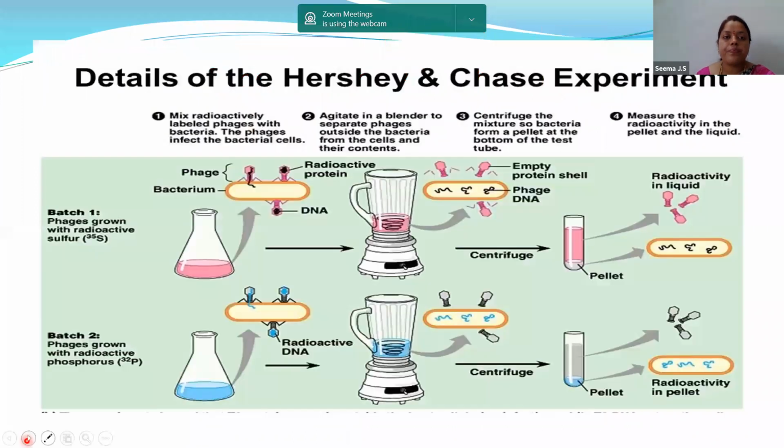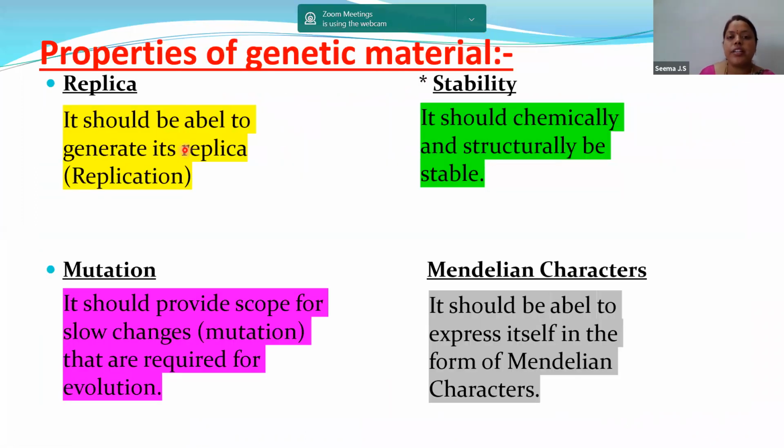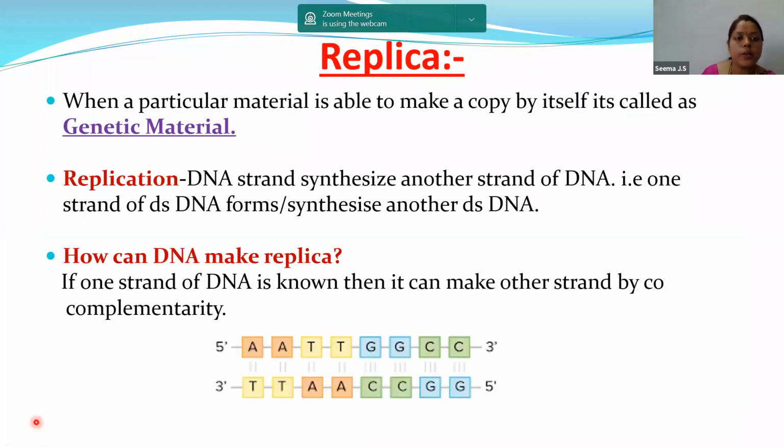And let us know the properties of the genetic material, that is replication, stability, mutation, and Mendelian characters. So children, as you can see over here, what is replication? When a particular material is able to make a copy of itself, we are calling it genetic material. Nothing but making its own Xerox copy is replication. If you know one strand of DNA, we can understand the other strand of DNA, that is the nitrogen bases, by Chargaff's rule. If you follow that, you can understand that.